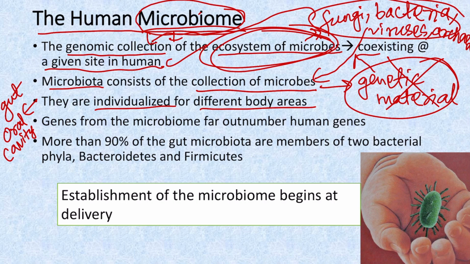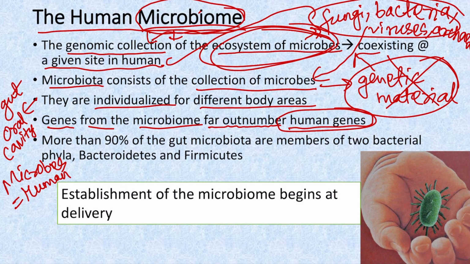Now coming to the composition of the microbiome and the number of cells. The number of microbial cells is usually equal to the number of human cells at a particular body site. But the genes from the microbiome are far higher, and an increased number of genes is seen as compared to the human genes at a particular site. Now coming to the members of the microbiota: 90% of the gut microbiota are members of two major bacterial phyla, that is Bacteroidetes and Firmicutes.